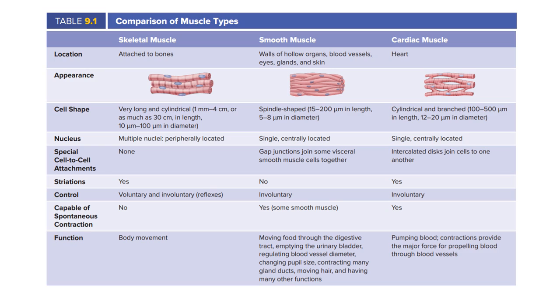Smooth muscles are found in the walls of hollow organs, blood vessels, eyes, glands, and skin. And again, smooth muscles are involuntary. These are responsible for moving food through the digestive tract, emptying the urinary bladder, etc.